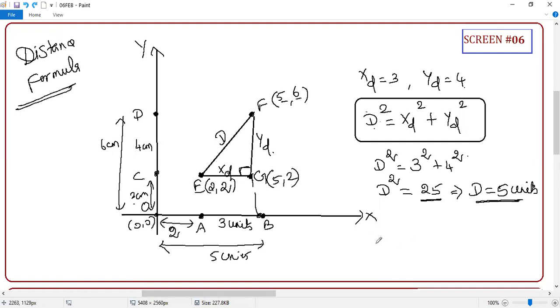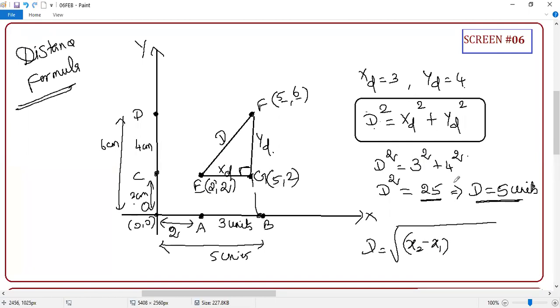Guys, sir, we learned a different formula in our school. Root of x2 minus x1. If you notice that very carefully, that's what we did. This XD is x2 minus x1. And this distance, how do you find it? The difference x2 minus x1: 5 minus 1, 2, 3. So that's what you did.